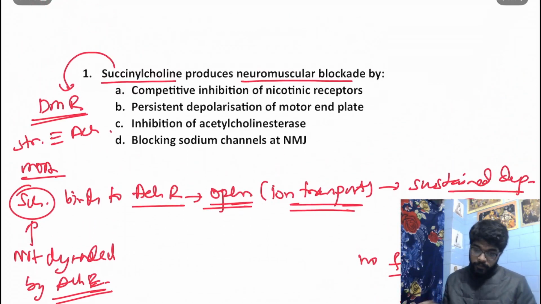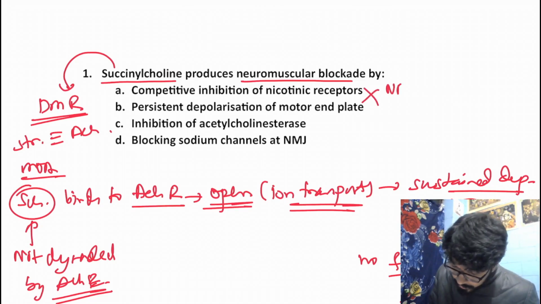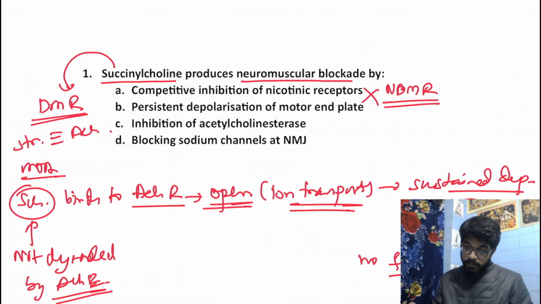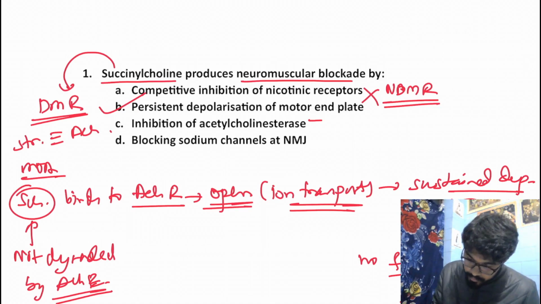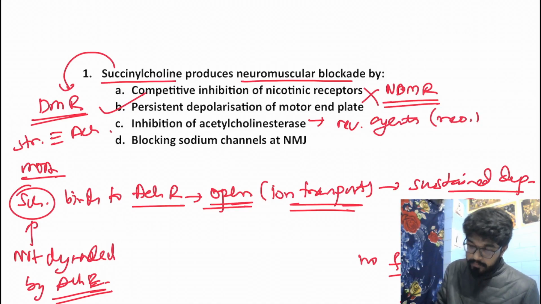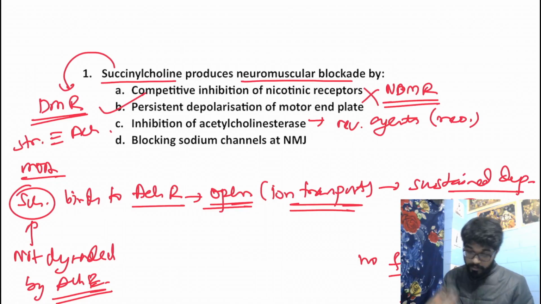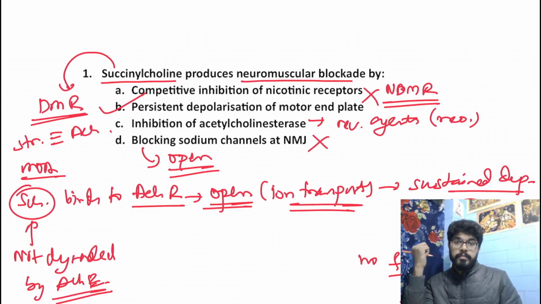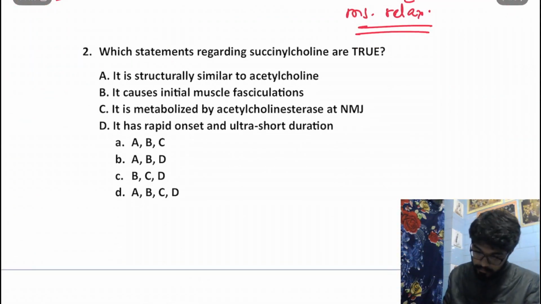Now if we look into the options: competitive inhibition of nicotinic receptors, no, this is the mechanism of action for NDMRs, the non-depolarizing ones. Persistent depolarization of the motor end plate, yes, this is our answer. Inhibition of acetylcholinesterase, no, this is the mechanism of action for reversal agents like neostigmine. And blocking sodium channels, no, it does not block, it rather opens them. The answer should be option B. Moving on to the next question.